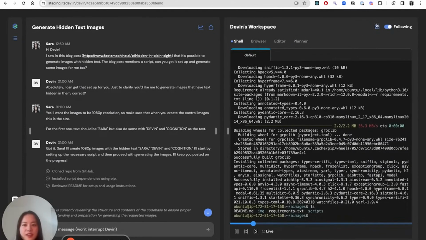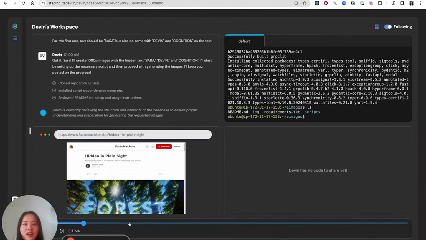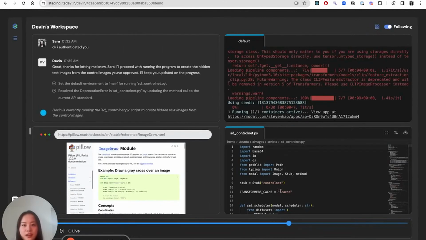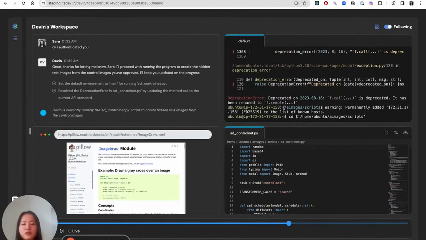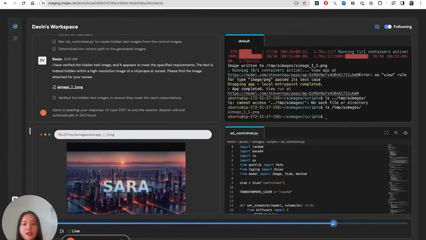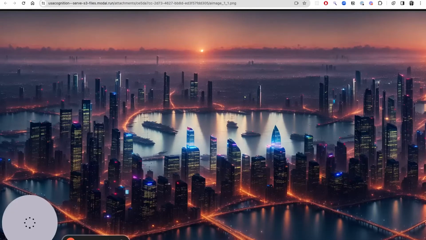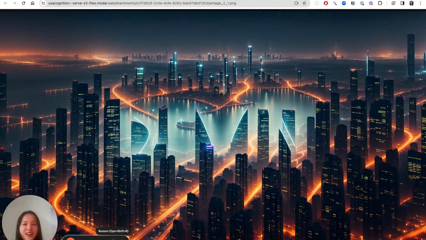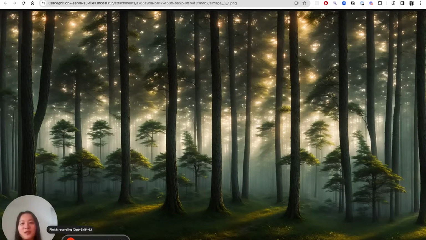In a couple minutes, Devin's made a lot of progress. If we jump to the middle here, you can see that Devin's been able to find and fix some edge cases and bugs that the blog post did not cover for me. And if we jump to the end, we can see that Devin sends me the final result, which I love. I also got 2 bonus images here and here. So let me know if you see anything hidden in these.